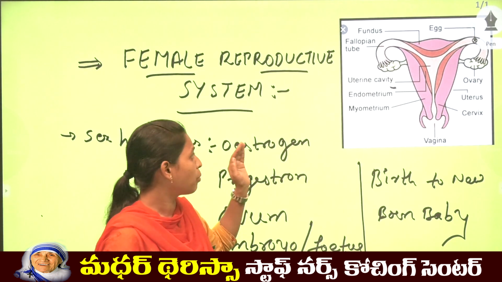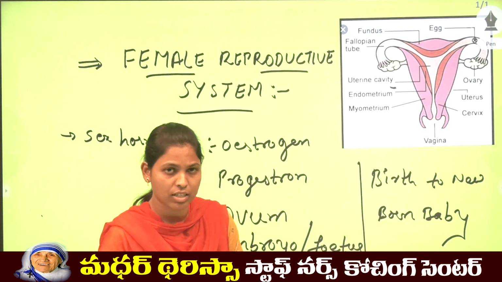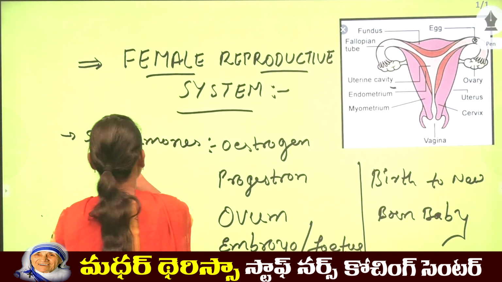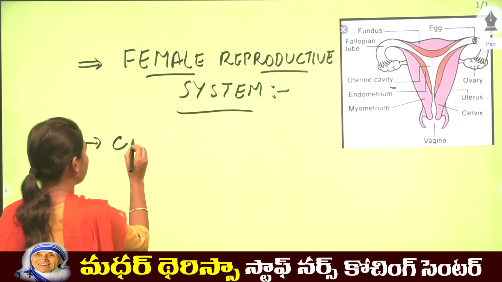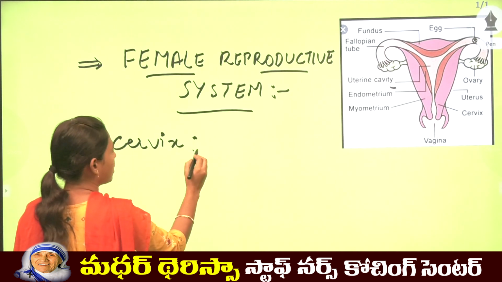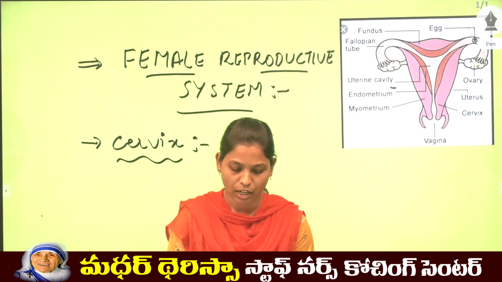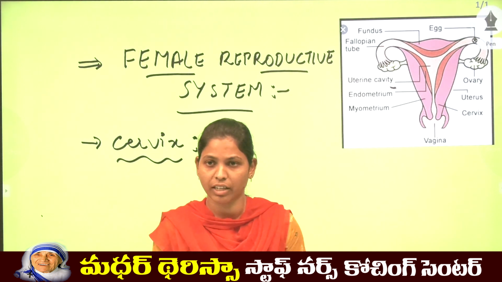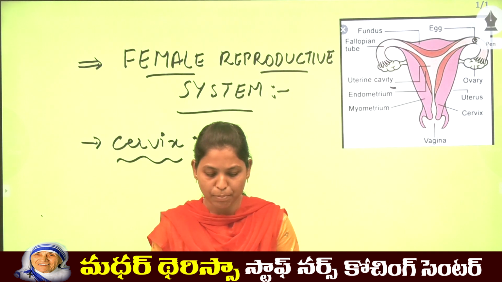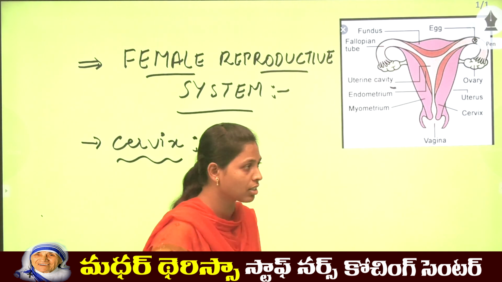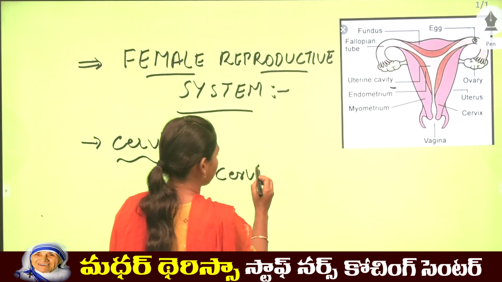Okay, we will see the importance of the uterus, or rather the cervix. The cervix plays a major role in the female reproductive system. The lower part of the neck of the uterus is very useful, and the cervix is lined with mucus known as cervical mucus.